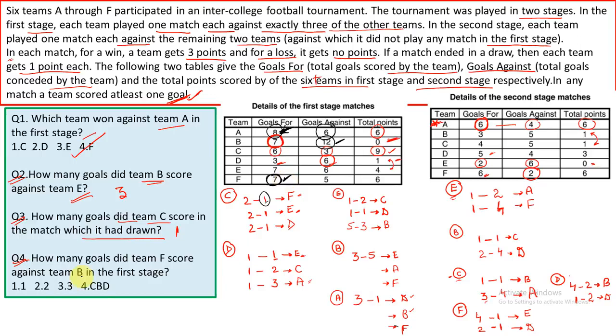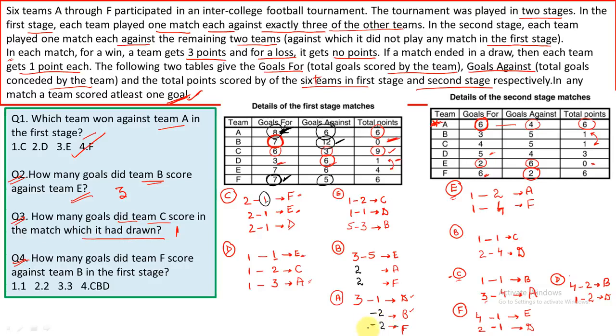So the only case remaining is B makes 2 goals against A, and it has to make then 2 goals against F. Now if B is making 2 goals against A, so this would be 2, and over here total number of goals conceded by F is 5, so this would be 2.